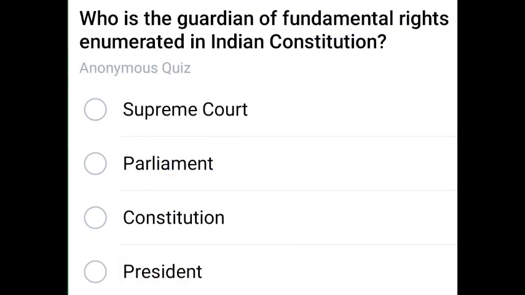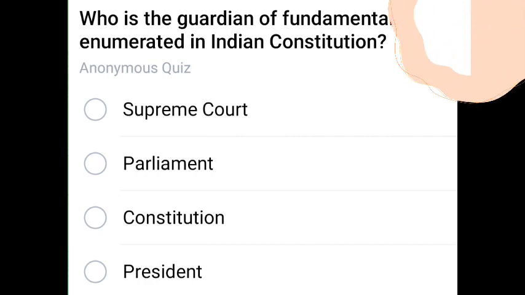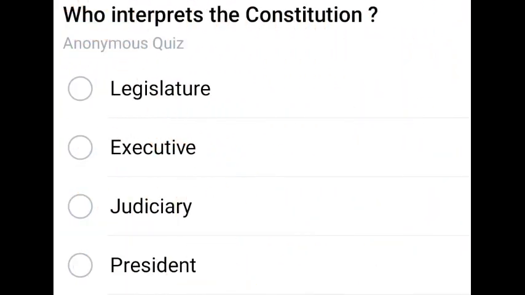Next question. Who is the guardian of the fundamental rights enumerated in the Indian Constitution? Again repeated question. Supreme Court guards the fundamental rights. Supreme Court is the correct answer. Next question. Who interprets the constitution? Judiciary, nothing but Supreme Court again.